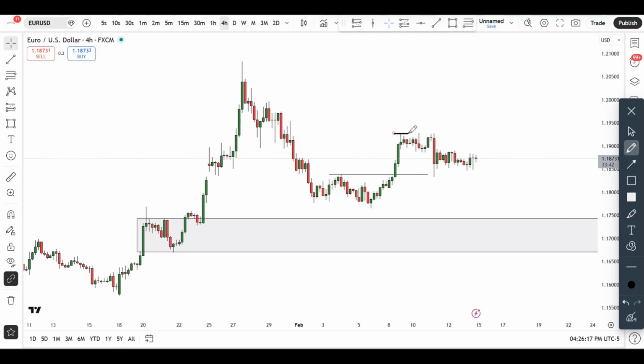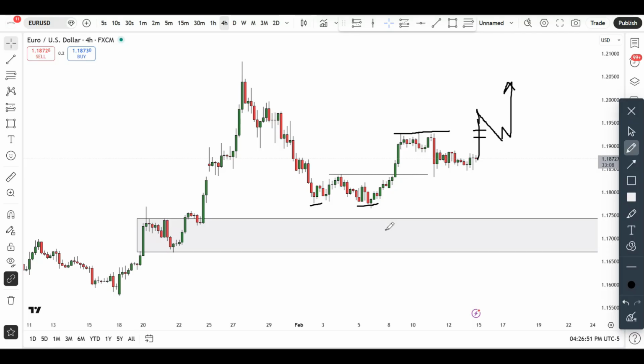Another possibility is going to be maybe for the markets to give us a break above this particular level. Once we begin to break this level, then chances are that upon pullback, I'll start looking for demand zones that form on this chart for further continuations to the upside. That is actually going to be my preferred course of action, because again, we are pretty much in an uptrend, as you can see here. So a break to the upside will be a confirmation that chances are the bulls are now coming into this market for potential continuation to the upside. Obviously I don't like the fact that this market did not dip into this particular demand zone.